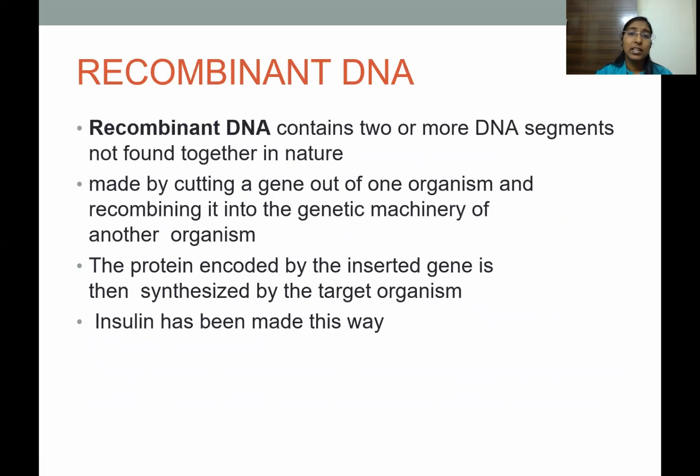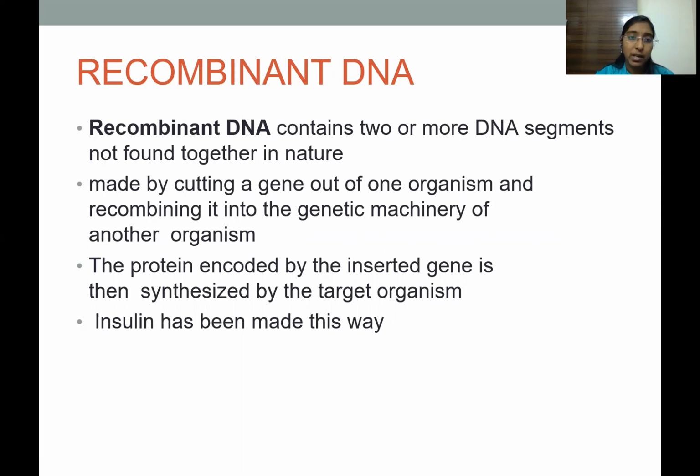Recombinant DNA. Recombinant DNA contains two or more DNA segments not found together in nature. It is a synthetic DNA produced under laboratory conditions, where we join two or more segments of DNA together for the purpose of biotechnology and human requirements.